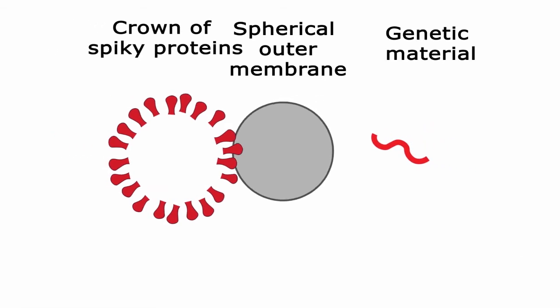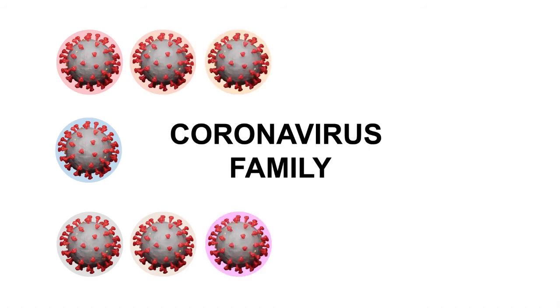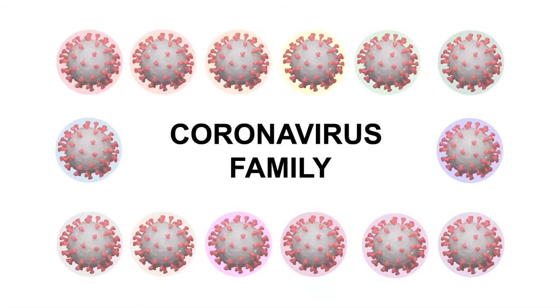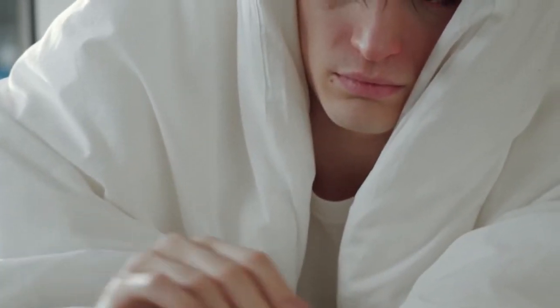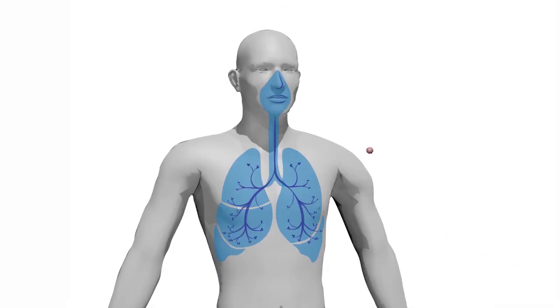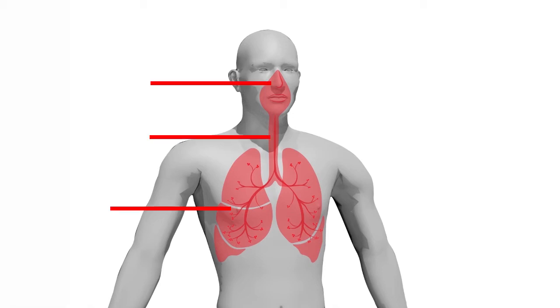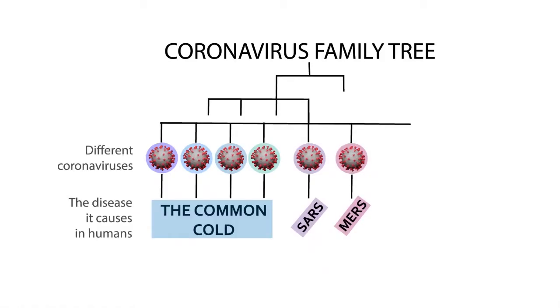There are hundreds of members of the coronavirus family, but only very few can infect humans, and even the ones that can usually only cause symptoms associated with the common cold. Human coronaviruses typically infect our respiratory tract. This is just the medical name for the group of organs we use to breathe, such as the nose, airways, and lungs.